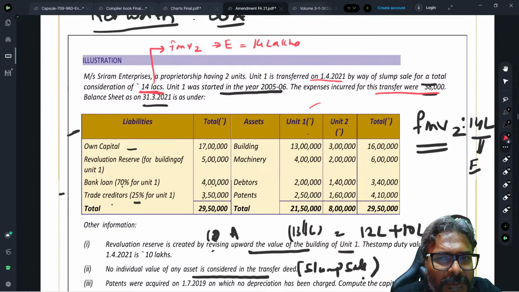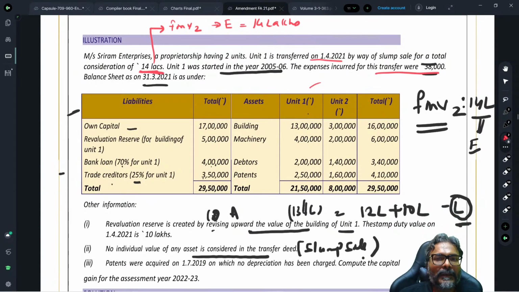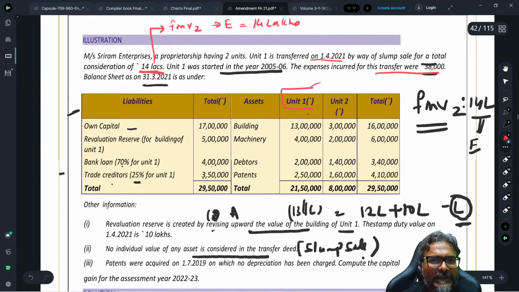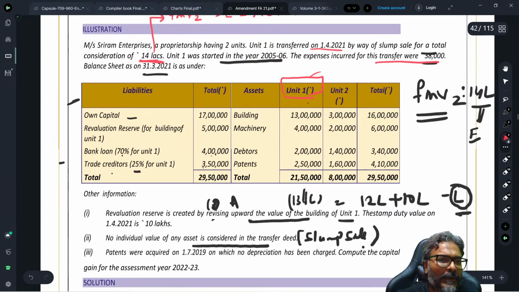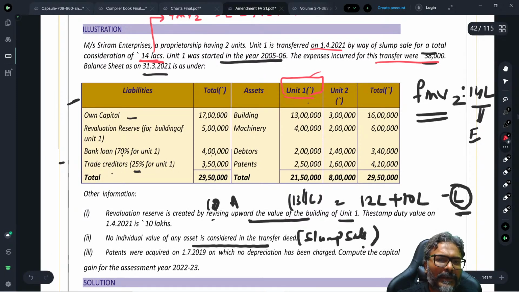Now in that context, students, if you all will see how it goes. So here in the case of the building, unit 1 is a target. Be careful, unit 1 is a target. Now other information has been given to you. Revaluation reserve is created by revising upward the value of the building of unit 1. So revaluation reserve has been given to you. The stamp duty value on 1st of April 2021 is 10 lakhs.